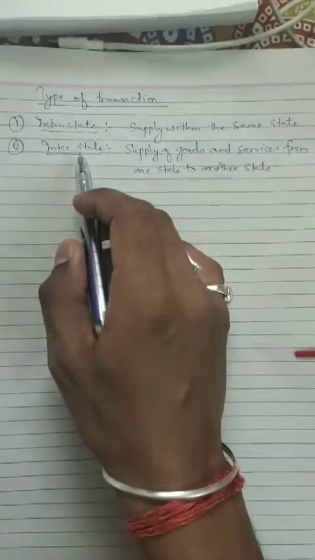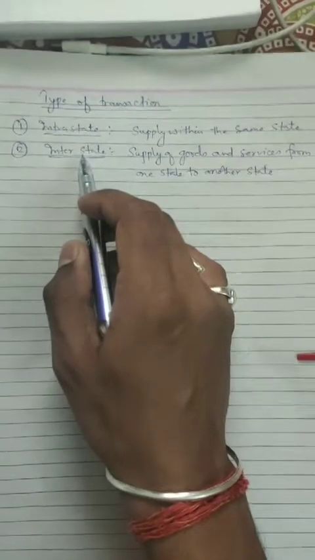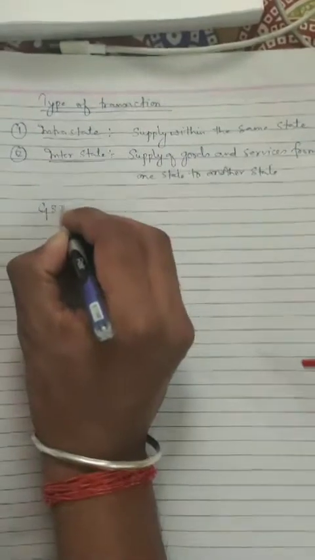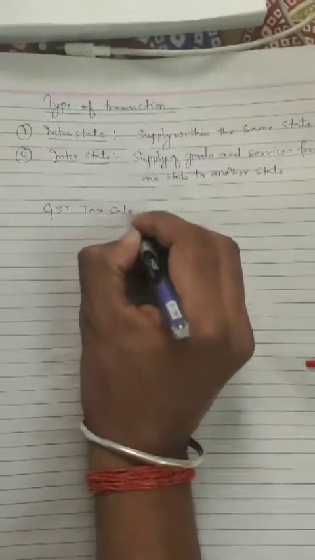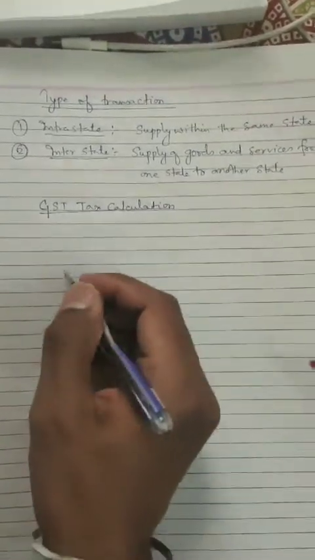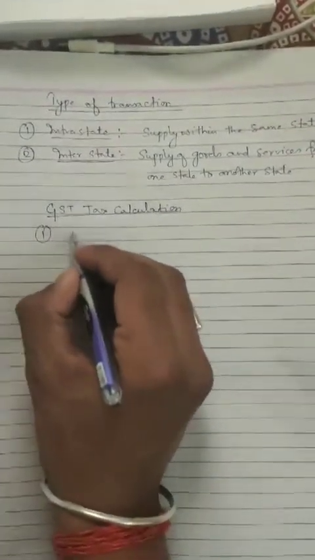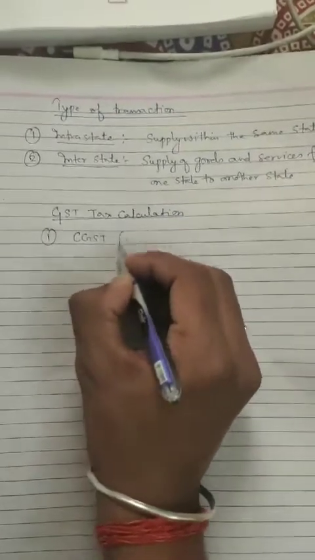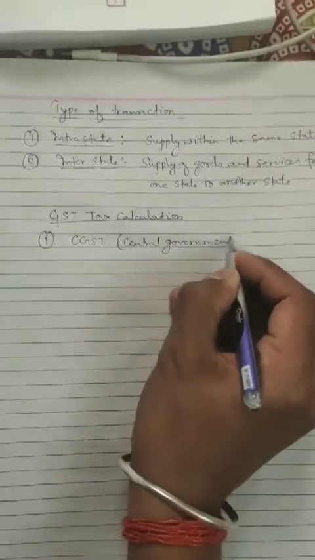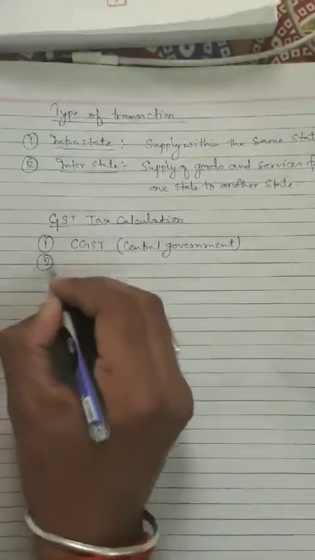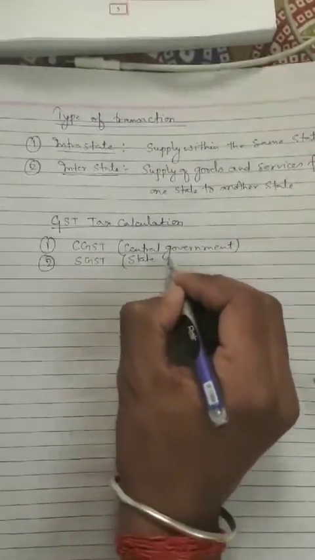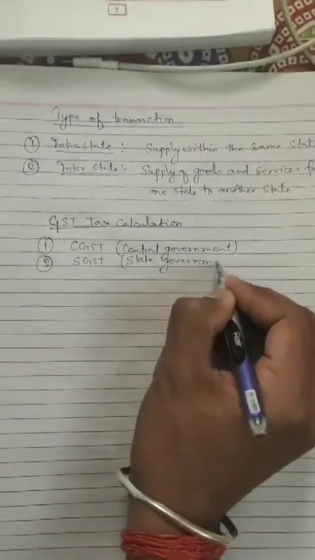Now we will study GST tax calculation. In this we will study all three aspects. The first is CGST, that is collected by the central government. Next is SGST, which will be collected by the state government.